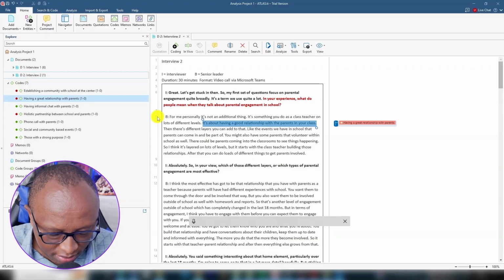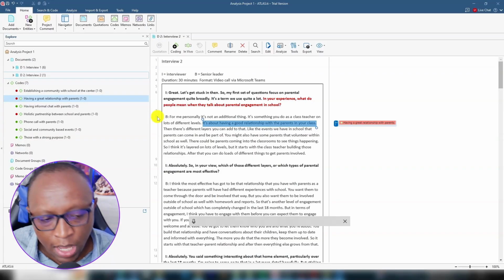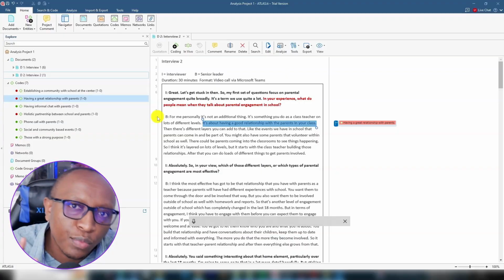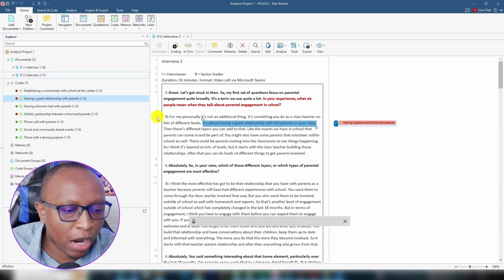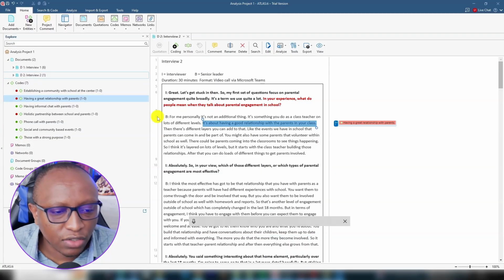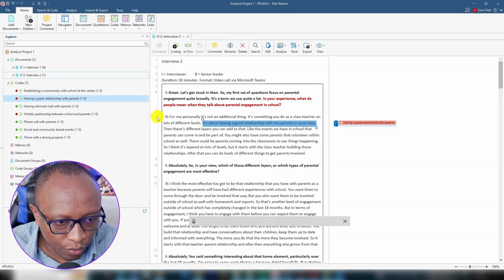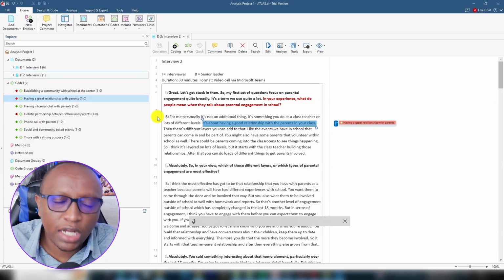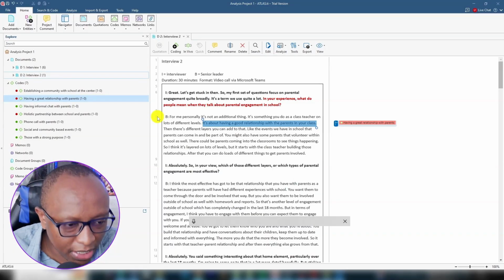Remember, it's important to manage our codes to know where they came from, because later we are actually going to be looking for patterns of shared meaning across these codes. We also have to mark the codes to know where they originally came from, so that it can be easy for us to look for a pattern of shared meaning.